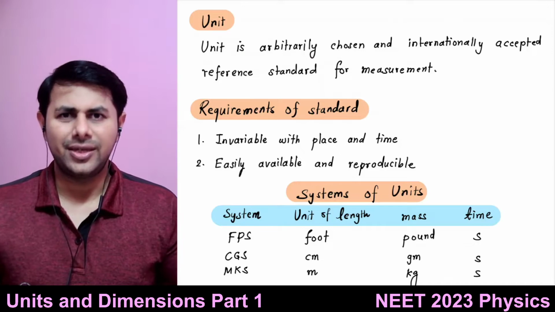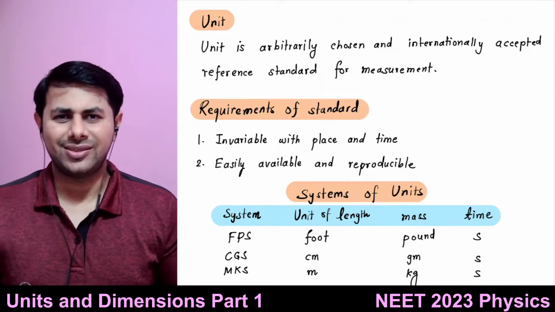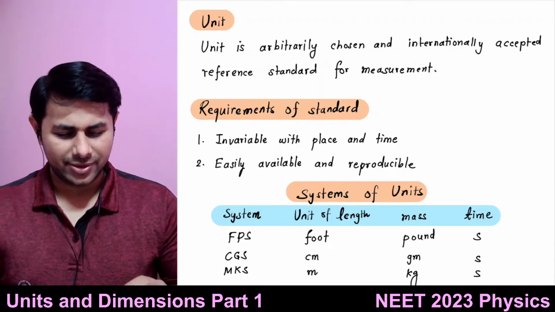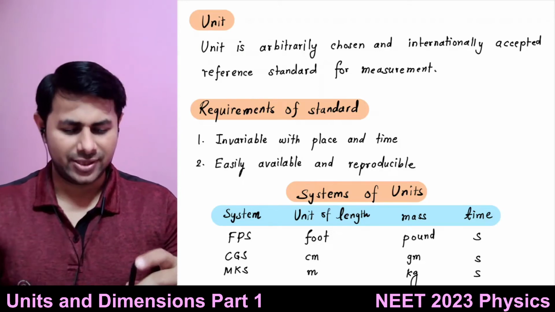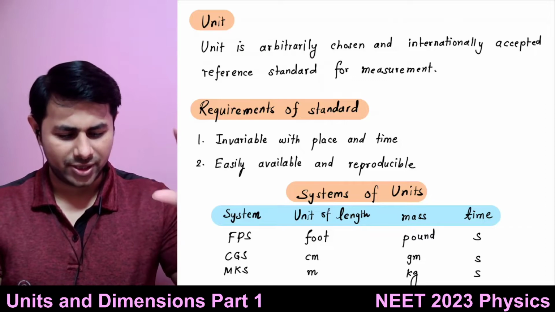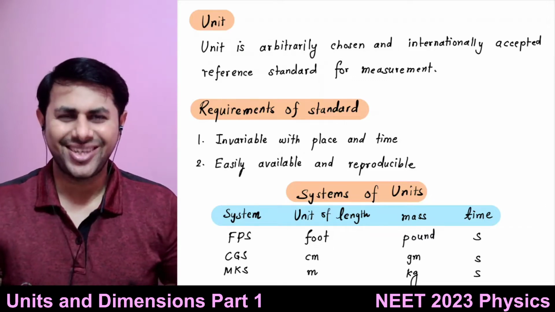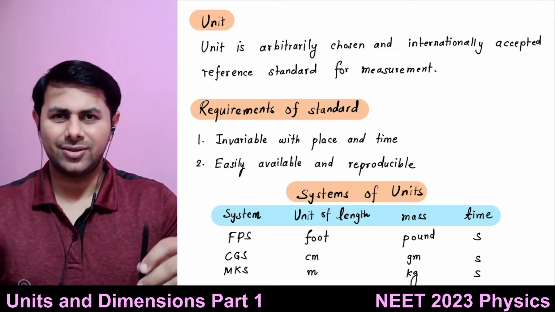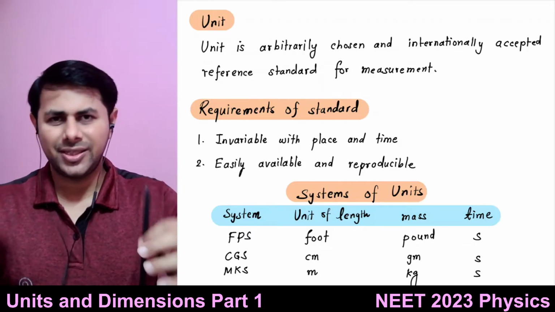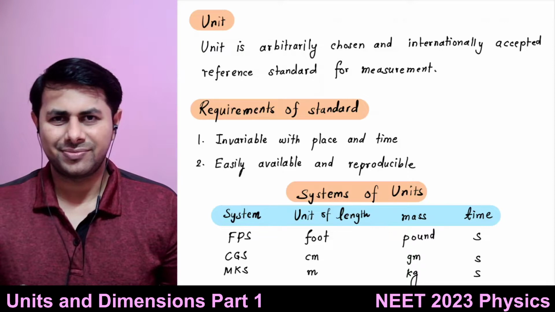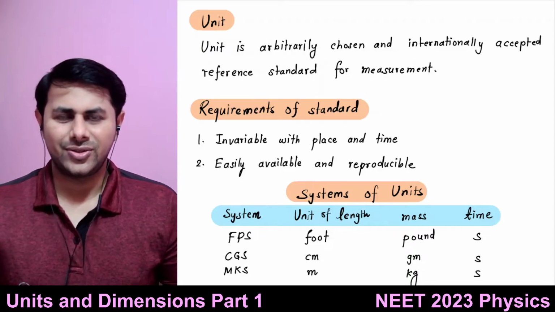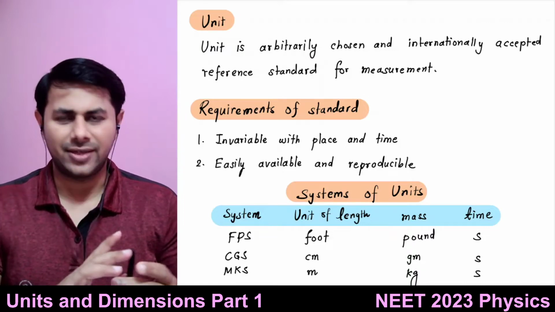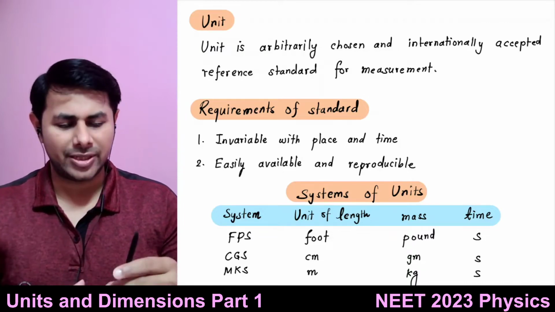Let's say I build my reference, my pen, let's say. If I keep, how many, 35 pens one on top of each other, no, 35 will be too much. Let's say 22 pens or something. If I keep one on top of each other, it is equal to my height. Then the length of this pen becomes the unit. That's a standard I'm using for measuring my height.